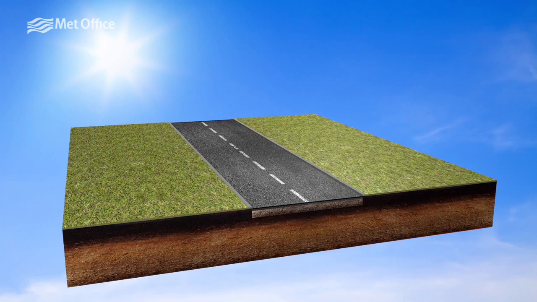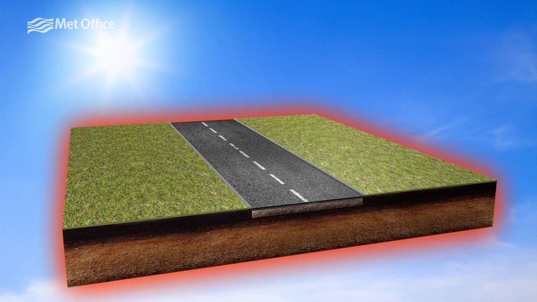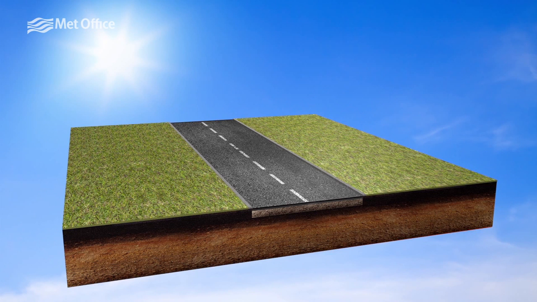In the summer, more heat is stored in the day than is lost overnight, and so a reservoir of heat builds up. The ground then acts like a storage heater, with heat building slowly and releasing slowly over the winter. This can sometimes make the difference between temperatures staying above or just going below freezing.